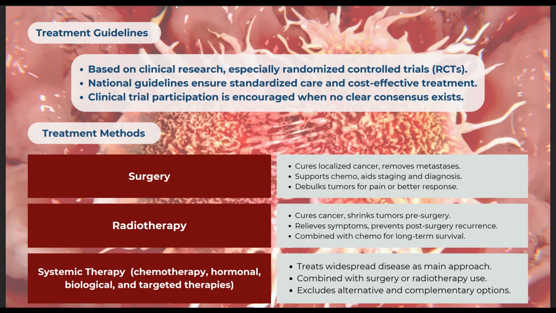So what's the role of systemic therapy overall? Systemic therapy is crucial for metastatic disease, residual disease post-surgery, or in cases where the local therapies are insufficient. We can also combine it with surgery or radiotherapy, as stated in our PPT. It treats widespread disease as a main approach. It excludes alternative and complementary options.